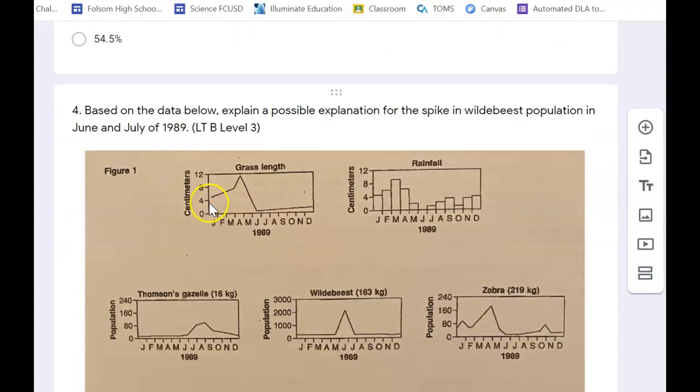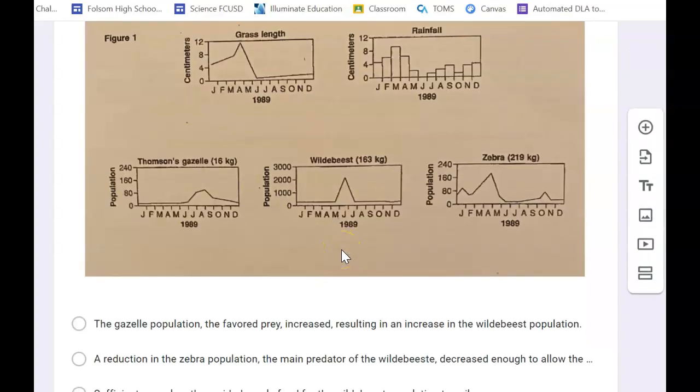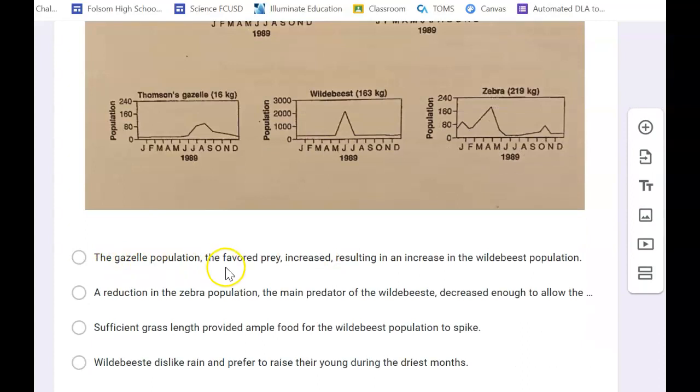Okay. So, number 4, based on the data below, explain a possible explanation for the spike in wildebeest population in June and July of 1989. So, looking in June and July of 1989, we have a huge spike in the wildebeest population. Let's look at our choices. Okay, so the gazelle population, the favored prey, increased, resulting in an increase in the wildebeest population. So, looking at our gazelle population, which is right here, it says it increased. The gazelle population did not increase until after June, which would not account for this. So this can't be true, right?